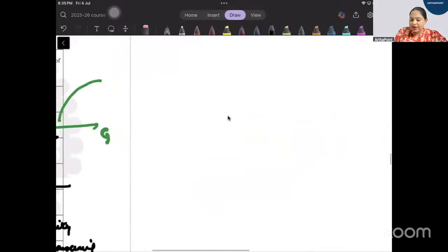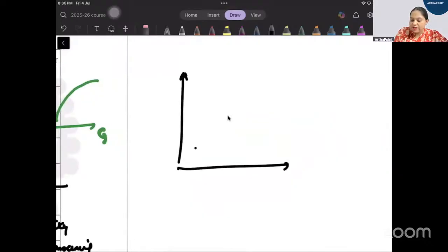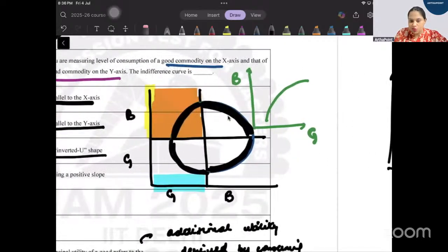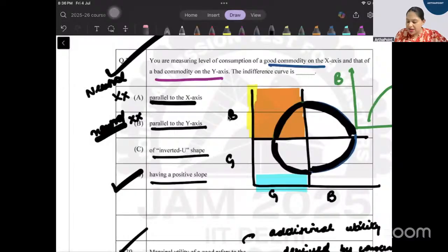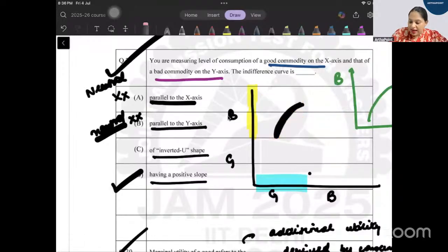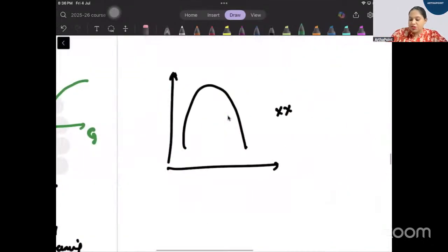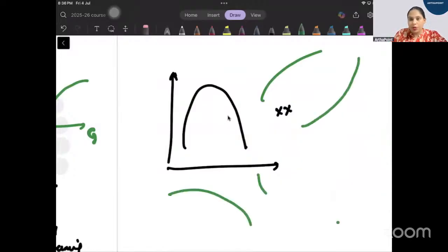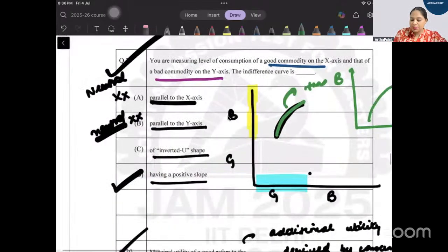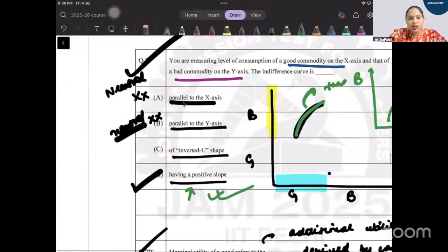Parallel to y-axis, this is also the neutral goods definition. Inverted U shape means a shape like this, the inversion of a U. No, this is not how my utility function is looking here. My IC has a positive slope, because ultimately with x-axis good and y-axis bad, the indifference curve I am left with is this. And this IC has a positive slope. It is upward sloping. This is also upward slope. This is downward slope, this is also downward. So the slope is upward, it is moving up. Therefore it is a positive slope. D is the correct answer.